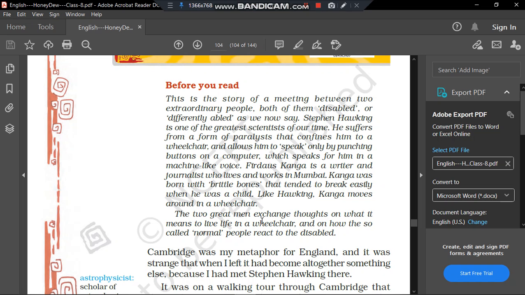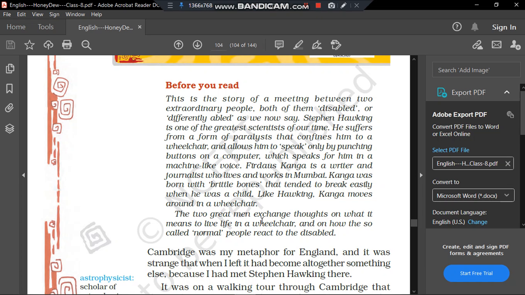That voice is actually a machine voice, because he cannot speak. His only moving part of his body is his two little fingers. He has to type anything that he wants to convey on the keyboard that is there on his wheelchair. He types with his two fingers only, and then after he is done typing, the computer speaks whatever he has typed. So basically that is not his own voice, that is the voice of a computer, a machine voice. And obviously the machine voice cannot convey the emotions of a human.